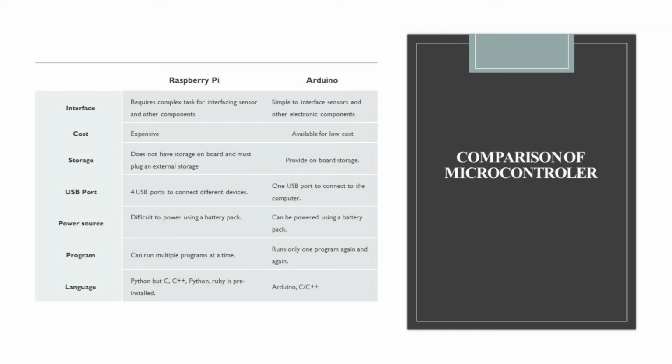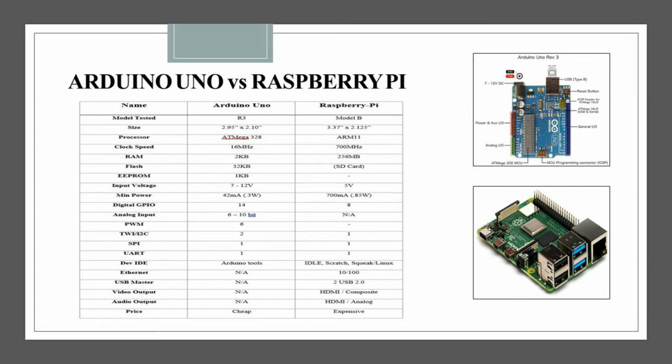Sixth, the program. The Raspberry Pi can run multiple programs at a time, but the Arduino runs only one program again and again at one time. Seventh, the language. The Raspberry Pi uses Python and C++, but the Arduino uses only C or C++. Arduino Uno versus Raspberry Pi. This is the specification of the two microcontrollers.